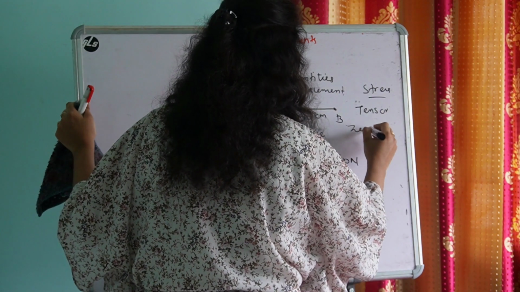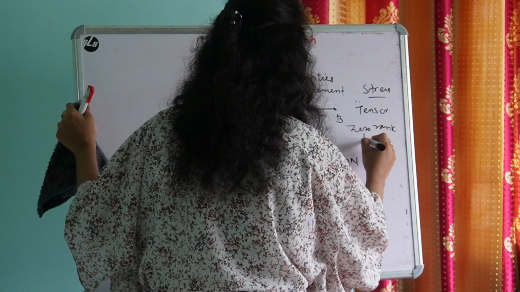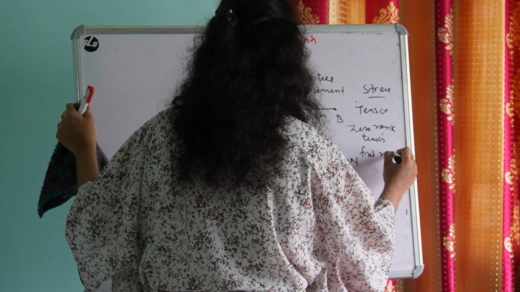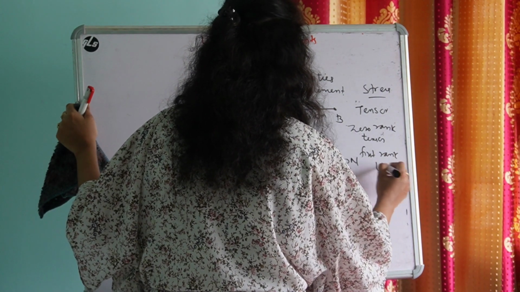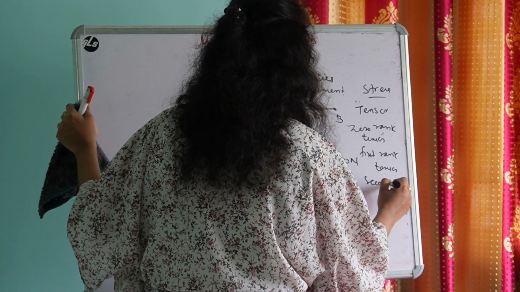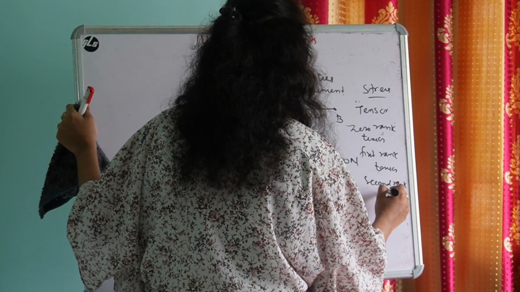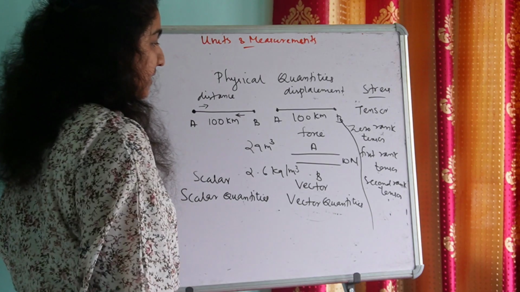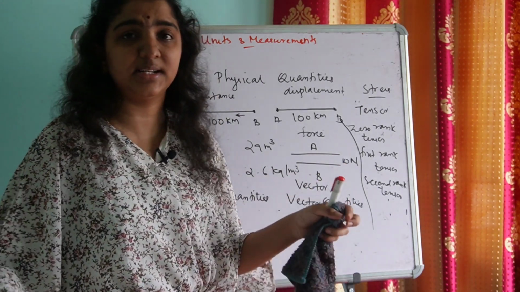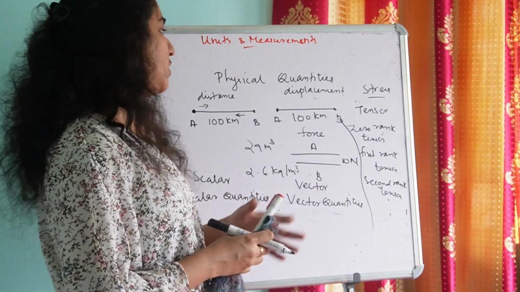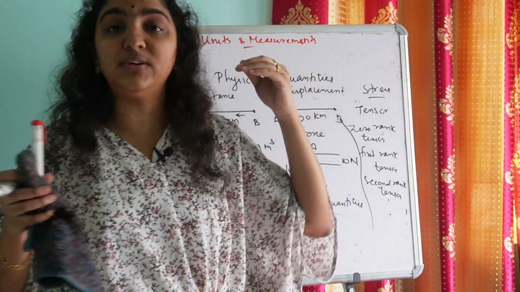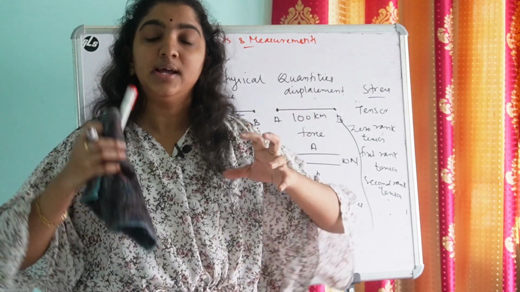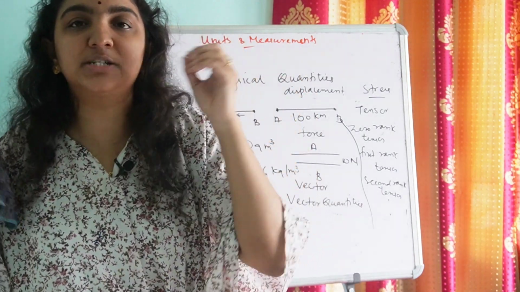that is zero rank tensor, first rank tensor, second rank tensor, and it goes on like this. Zero rank tensor, first rank tensor, second rank tensor, third rank tensor, likewise it goes on. What is the rank of a tensor? Rank of a tensor is nothing but the number of directions in which the physical quantity takes place.